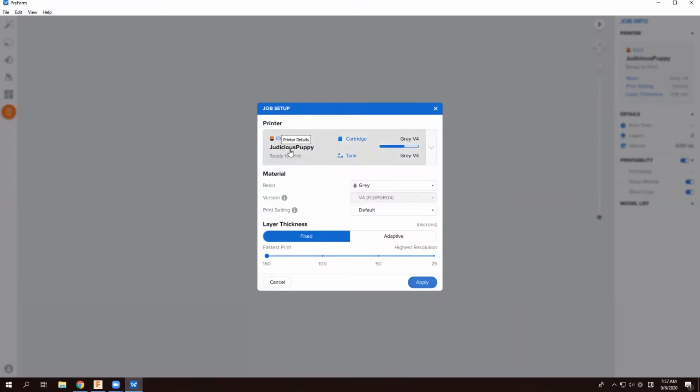So our actual printer here is Judicious Puppy, and we currently have in the machine a gray resin version 4. If you need to change the resin, we would have to remove that tank and insert a new resin. I'm going to go ahead and move forward with the default resin that we have. And I'm going to go with the fastest print setting here. So say apply.